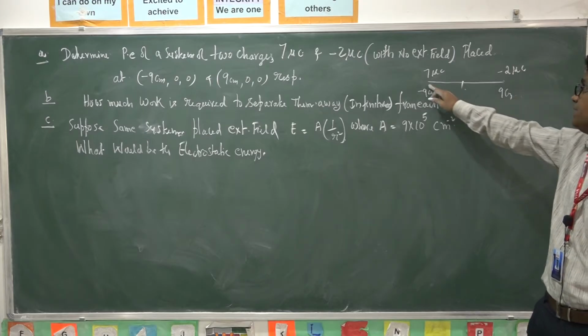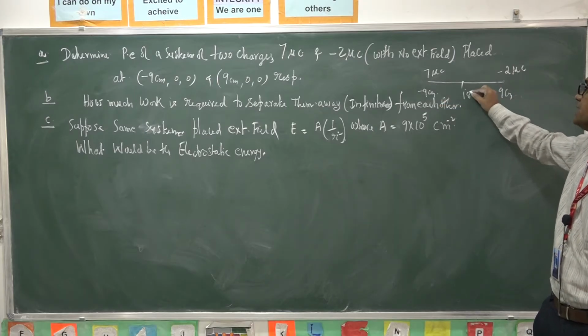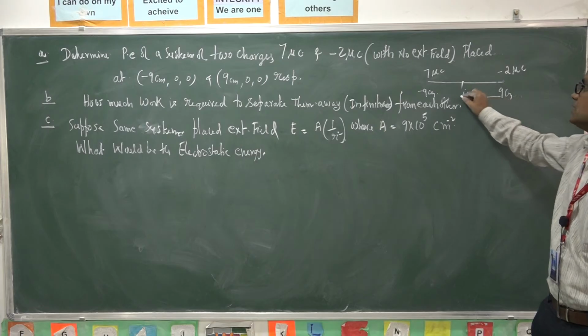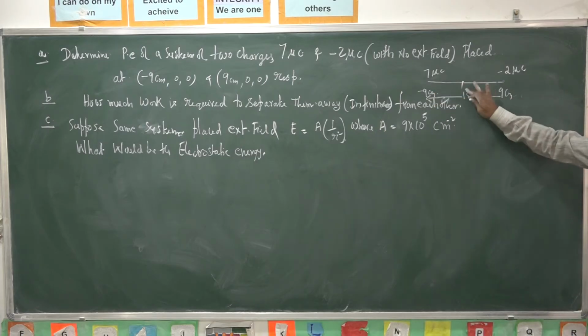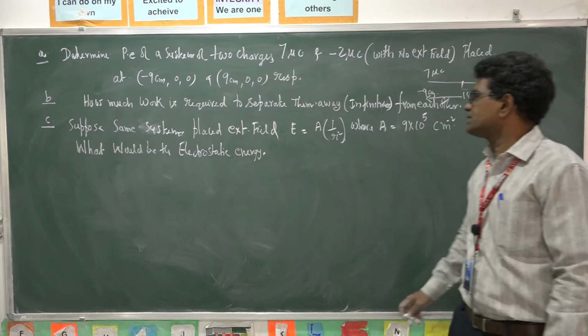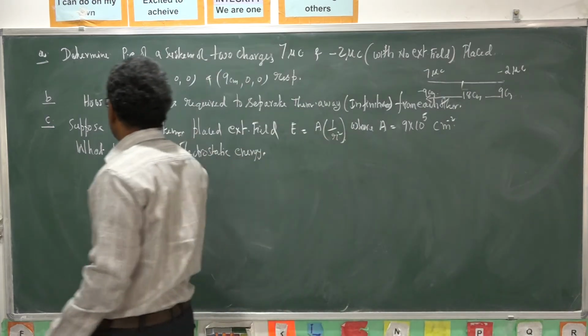So they are separated by a distance of 18 centimeters. So this is R12.